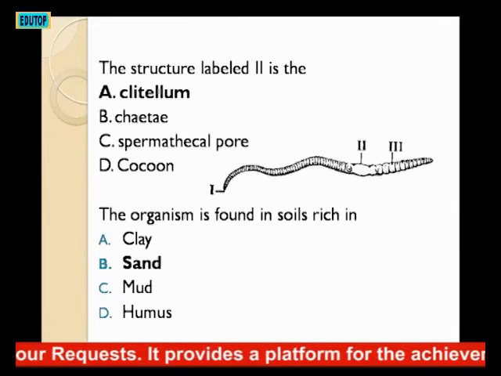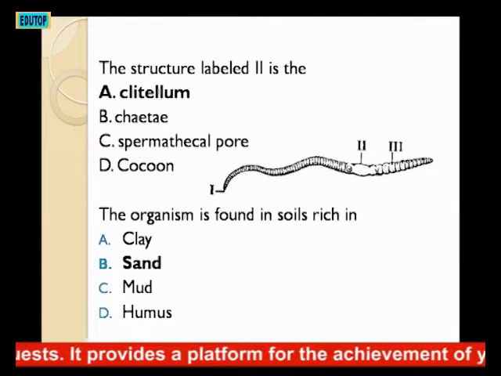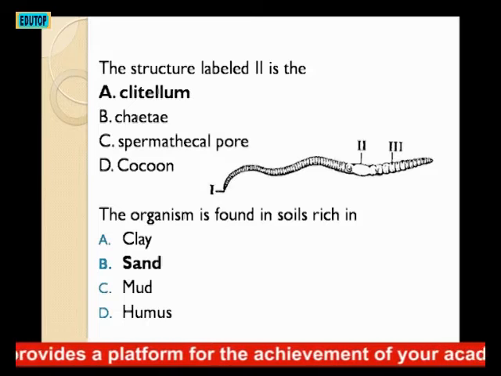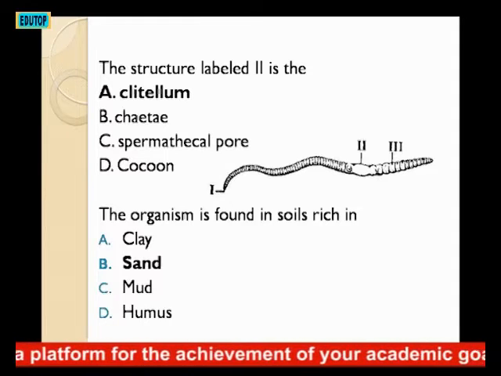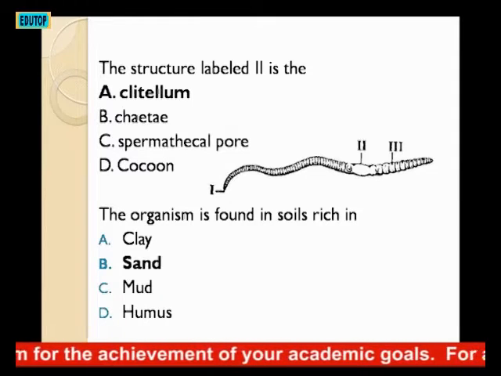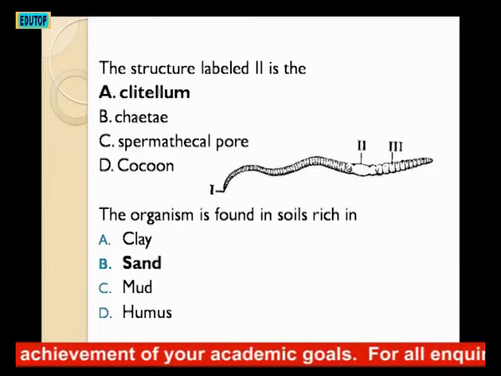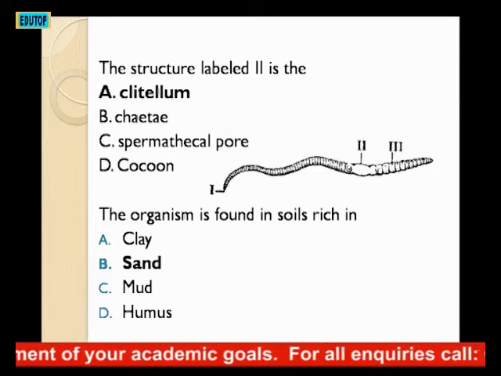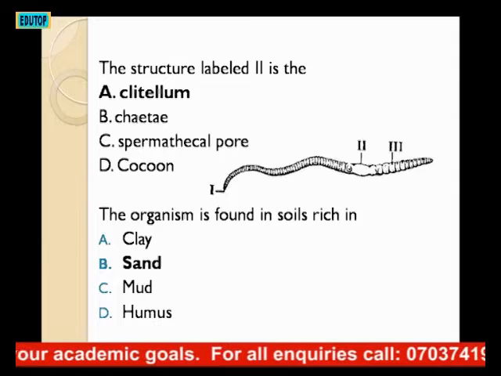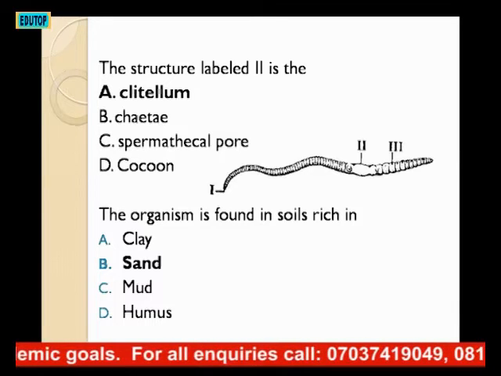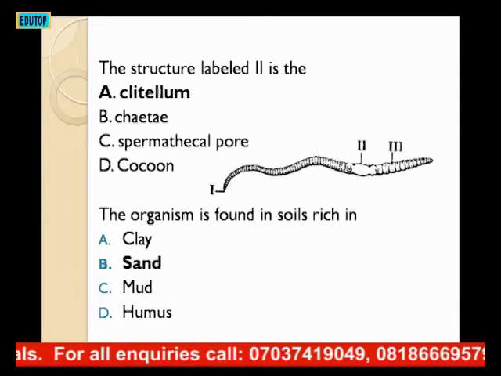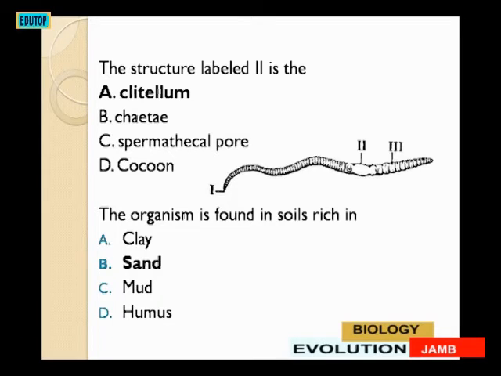The next question is talking about this diagram of an earthworm, and it is labeled 1, 2, 3. Number 1 being the anus, number 2 being the clitellum, and number 3 being the spermathecal pore. So they are now asking us the structure labeled 2 is what? I've already told you that that is the clitellum. That's the transparent part of the earthworm.